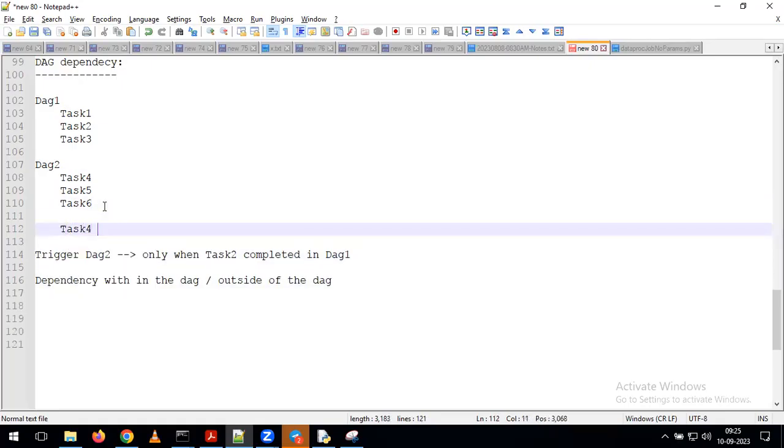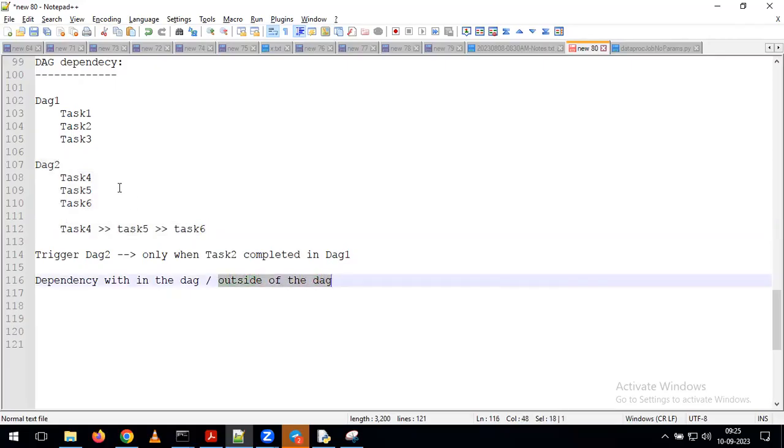simply task 4, then we are giving task 5, then we are giving task 6. Okay, this is the way we define the dependency within the DAG. But now my requirement is I want to define the dependency outside of the DAG, which is nothing but